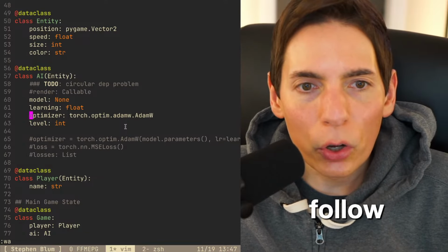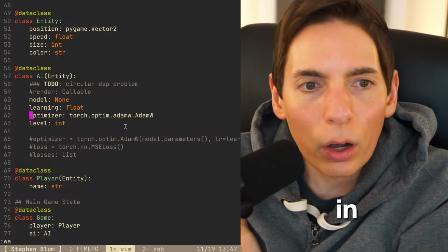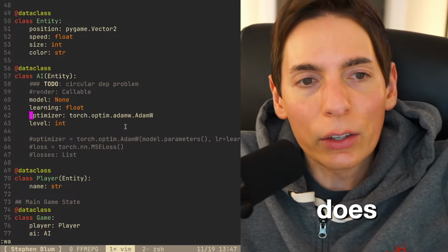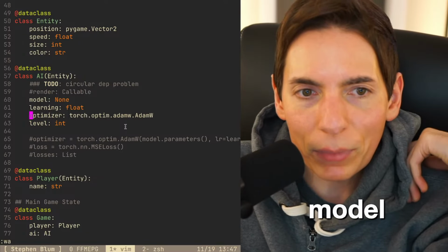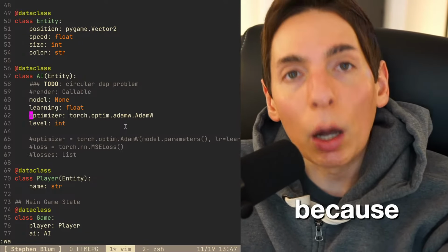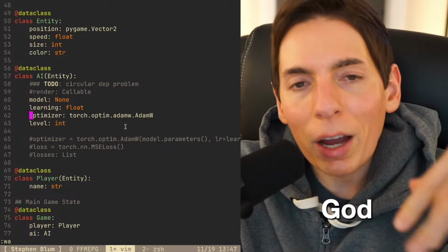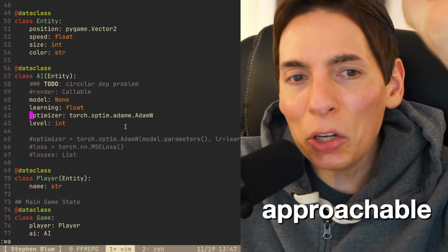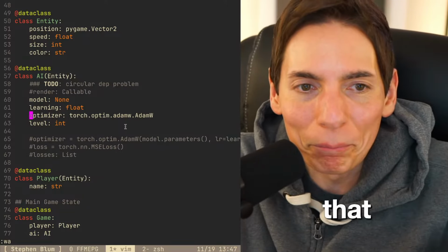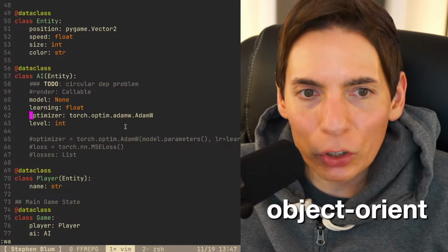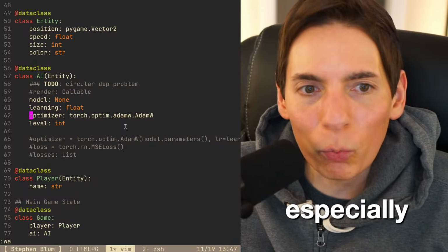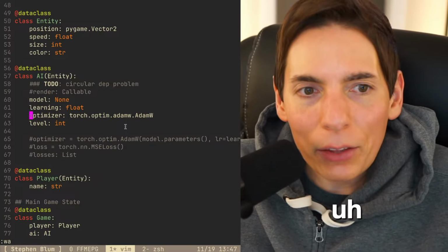Godot follows a node-based system like the DOM. Oh, it does. Okay, so a document object model. Got it. So it might help, because if you come from web, then Godot might be a little bit more approachable. Thank you, Quantified Quantum, for explaining that. Object-oriented programming is a huge part of most software development, especially for web devs. Hey, SM dev, usually you don't need to build an is-a, right?